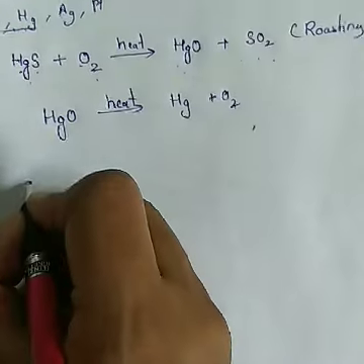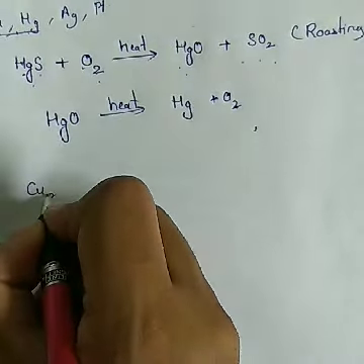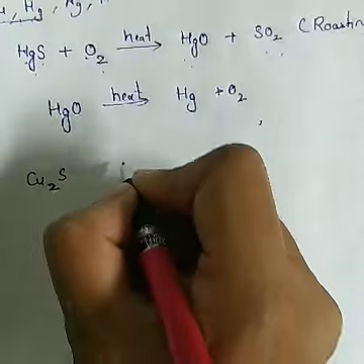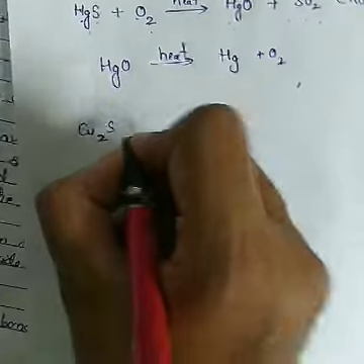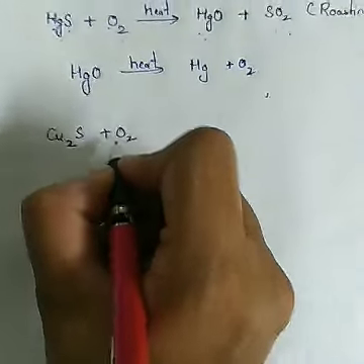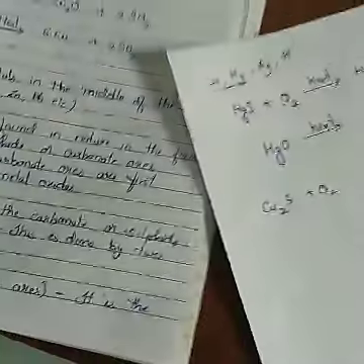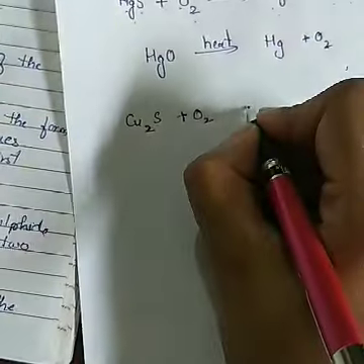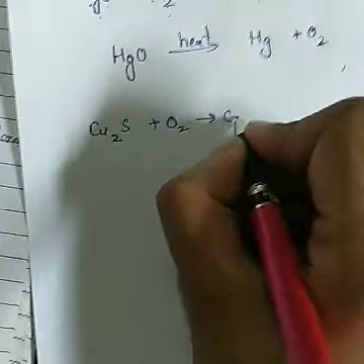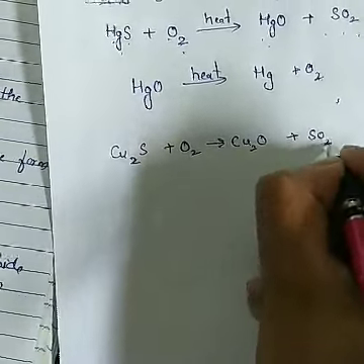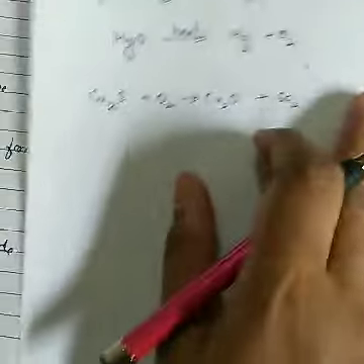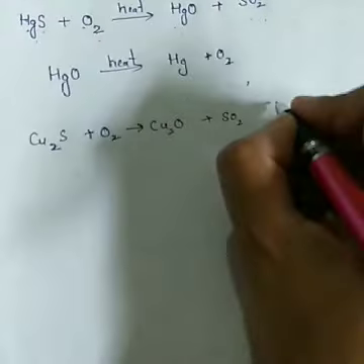Similarly, copper also exists in the form of copper sulfide. It is also made to react with oxygen, that is O2, to form Cu2O plus SO2. This is called roasting.